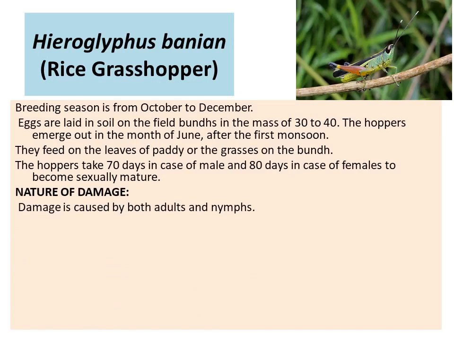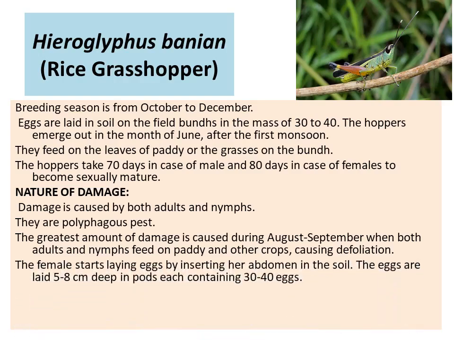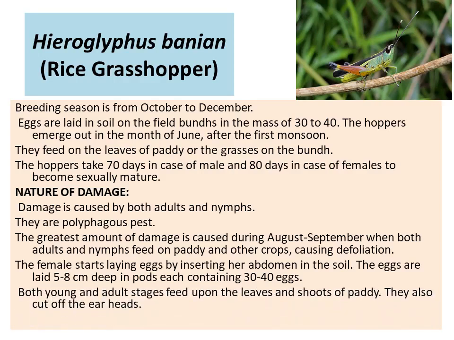Nature of damage. Damage is caused both by the adults and the nymphs. They are polyphagous pests. The greatest amount of damage is caused during August to September when both adult and nymph feed on paddy and other crops, causing defoliation. The female starts laying eggs by inserting her abdomen in the soil. The eggs are laid 5 to 8 cm deep in pods, each containing 30 to 40 eggs. Both young and adult stages feed upon the leaves and shoots of paddy. They also cut off the ear heads.